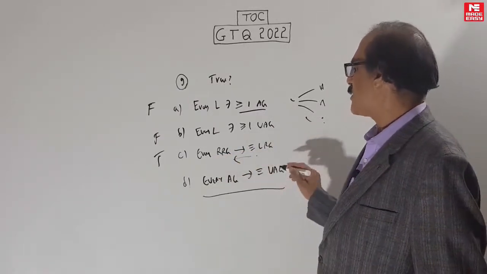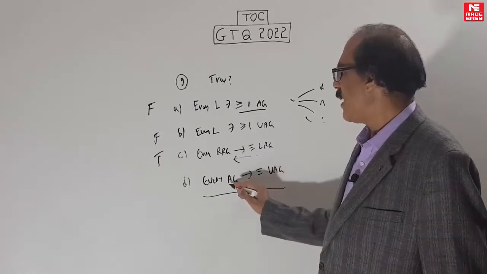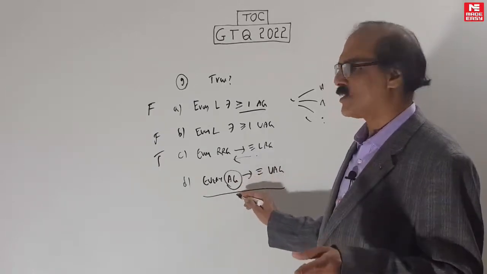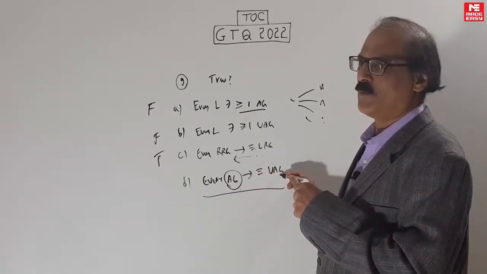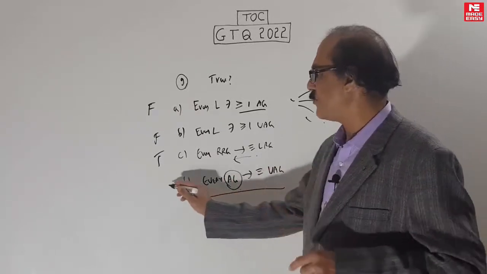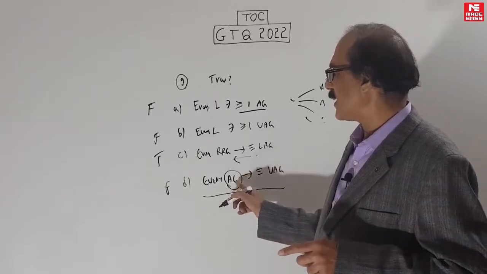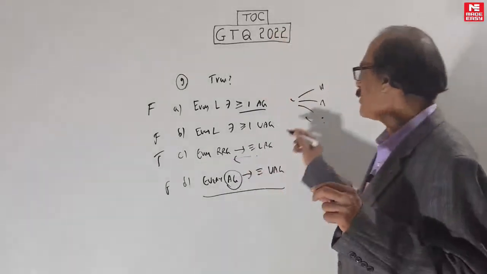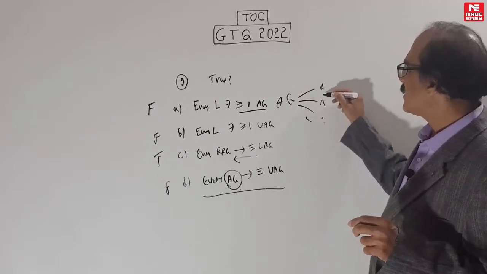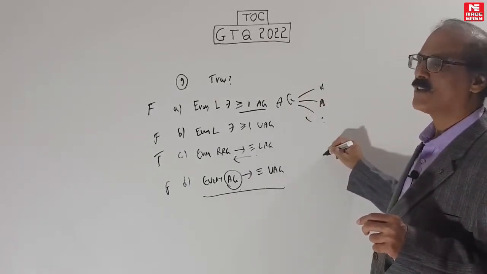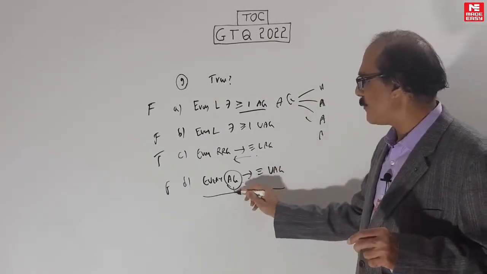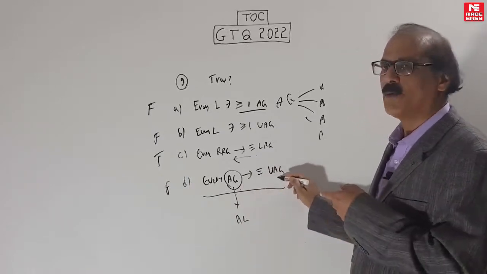Last: for every ambiguous grammar there exists an equivalent unambiguous grammar. This is false. Why? Because there are some languages which are ambiguous languages. In this case, whatever grammar you write will all be ambiguous. If this ambiguous grammar generates an ambiguous language, then this is not possible at all.